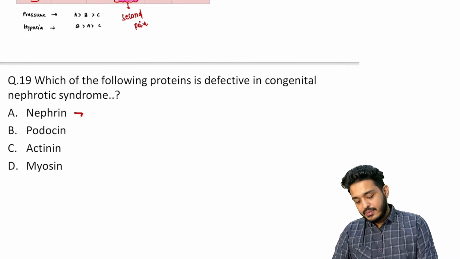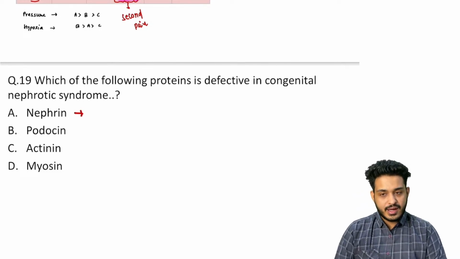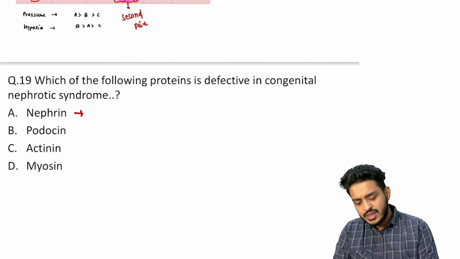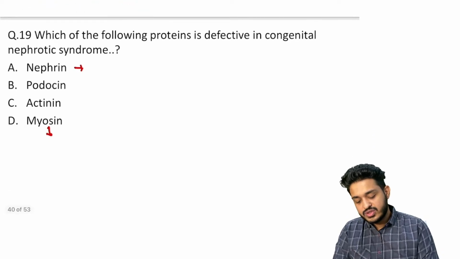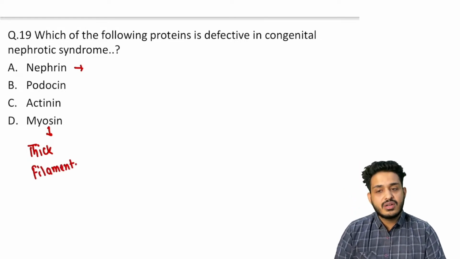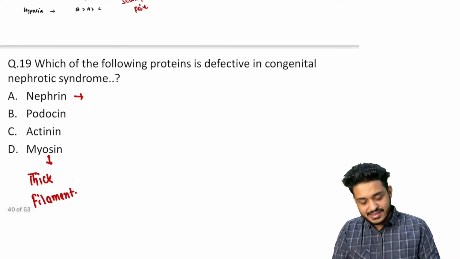Remember, we have the basement membrane zone, and the basement membrane zone has certain proteins, right? We have nephrin, we have podosin, alpha actinin 4. Myosin cannot be the answer. Myosin is a thick filament, myosin means thick, what we have discussed. It is responsible for contraction. Actin, myosin, contraction, right? Actinin is a different thing.